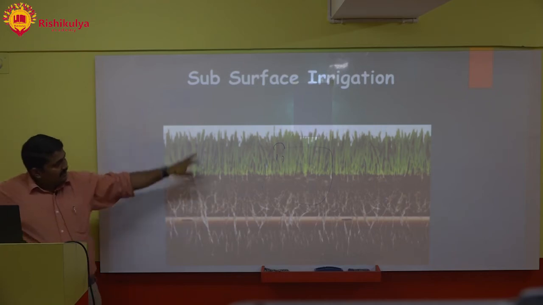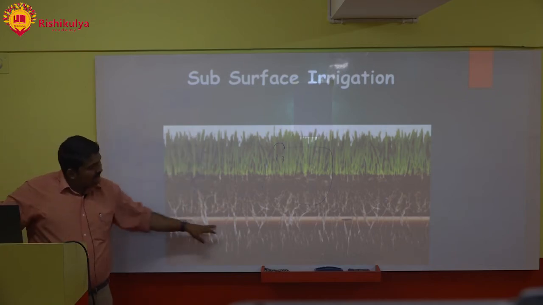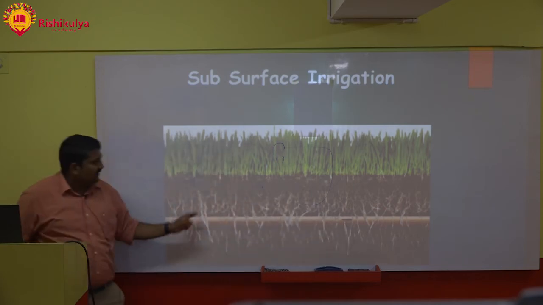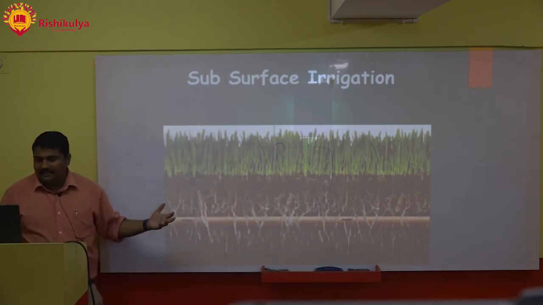You can see, like I was explaining to you, this is the crop, and below this you can see some perforations. There are perforations marked. The root zone is directly getting wetted.